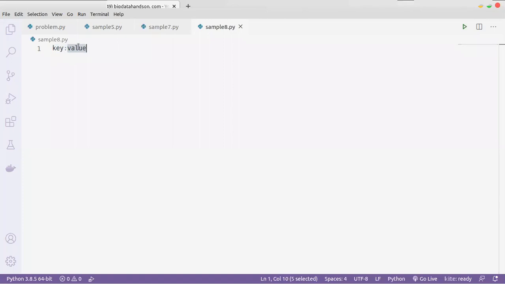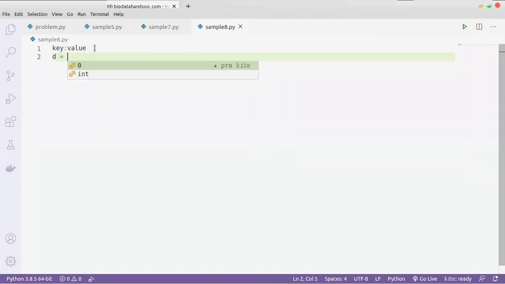To access the value we need to give the key, then only it will give you the value. So to create a dictionary, for example, D equal to, the delimiter for a dictionary is the same as in the set, right?